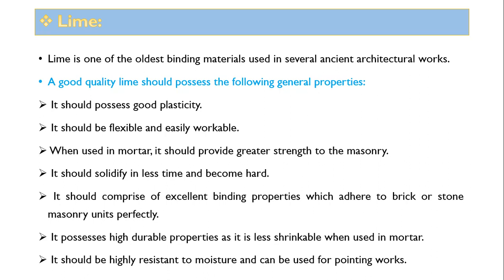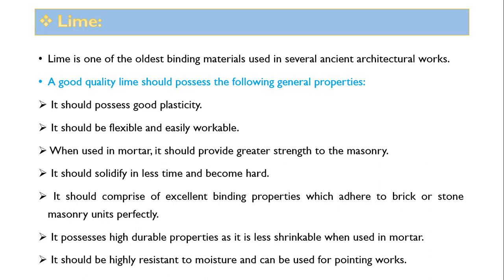It should possess good plasticity. While using it as mortar or in construction work, it should spread easily. It should maintain its plasticity. It should be flexible and easily workable. When used in mortar, it should provide greater strength to the masonry. At the same time, it should impart strength because lime is used as a binder. It should solidify in less time and become hard. That is important. It should get hardened in less time.